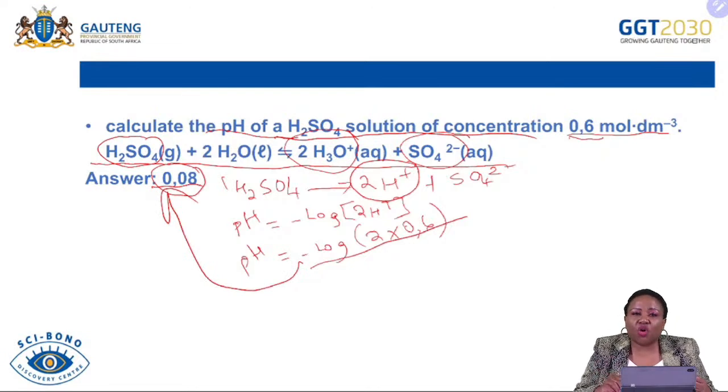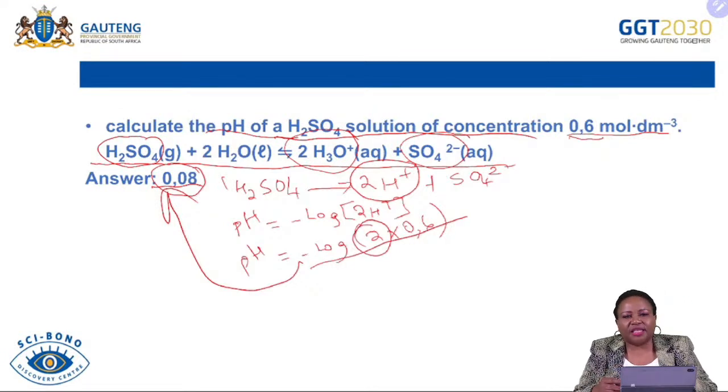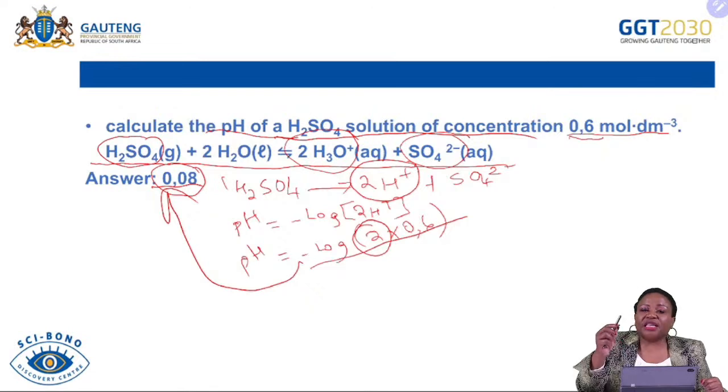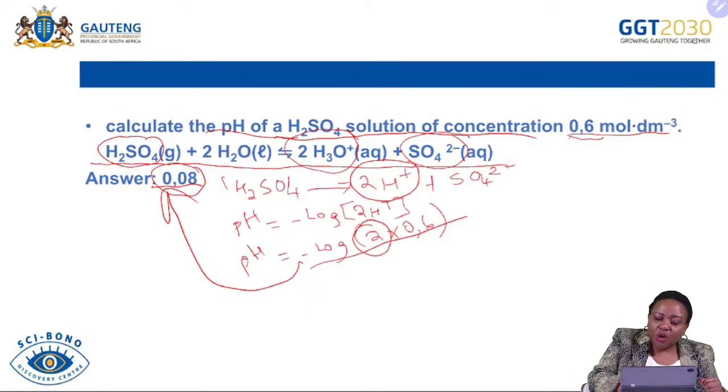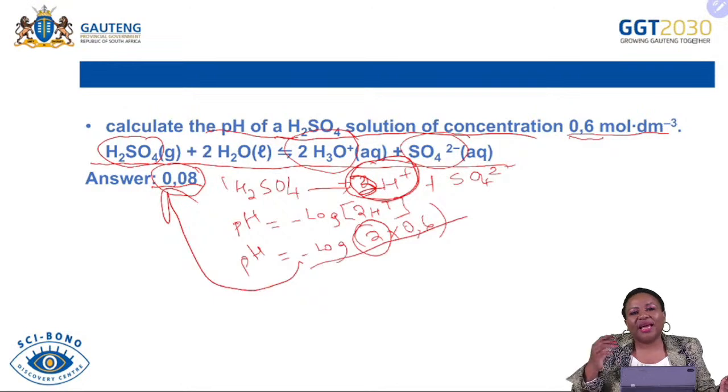If the pH is not 0.8, just check your calculator and see what might be the mistake. But the reason why I gave this activity and I wanted you to do it is because now I'm dealing with a different type of acid, which is diprotic. If it was a triprotic acid, it was going to produce 3. We are only going to look at monoprotic and diprotic acids in terms of classifying them by the protons that each acid can produce.